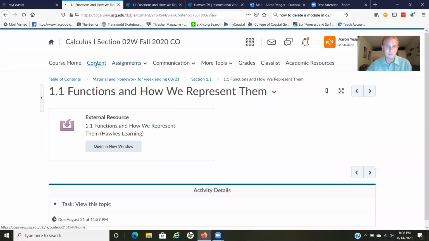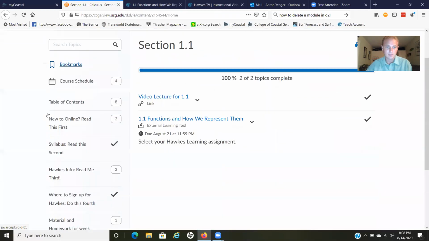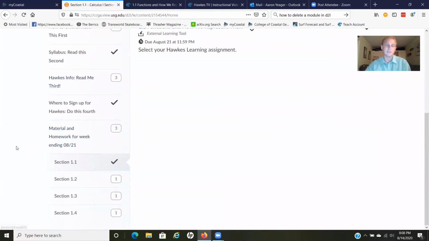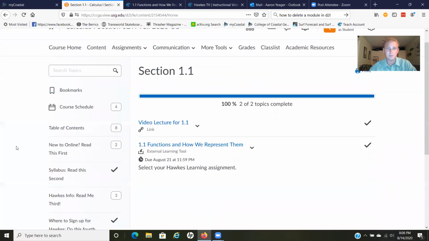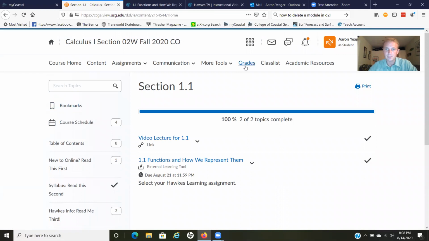And then going back to content here. That is the last of what's in here right now. There's also a grade book. Hawks is going to start putting grades in and making the grade book, but Hawks already has a grade book in it. So once you're already inside there, you can just view it in there. It's faster, because for Hawks to put the grades into this D2L, it takes like overnight. So if you want to see exactly where you're at right this second, you probably want to look in the Hawks grade book, because that's going to tell you where you are right now. If you just finished an assignment, you can see what your grade is. So that's all the main stuff.